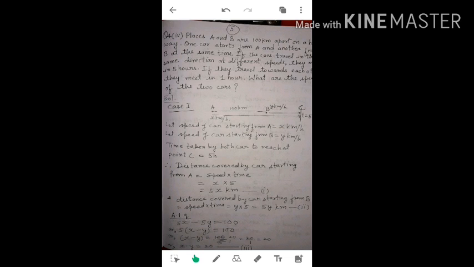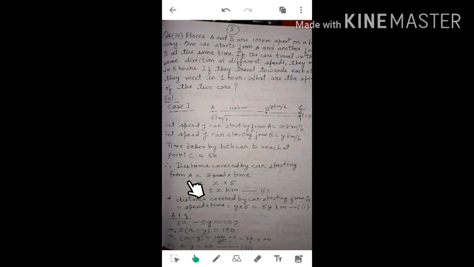In case first, both cars, the one starting from point A and the one starting from point B, are meeting at point C. When they are meeting at point C, the time taken by both cars to reach point C is 5 hours. Now, the distance covered by the car starting from point A is AC, from A to C.